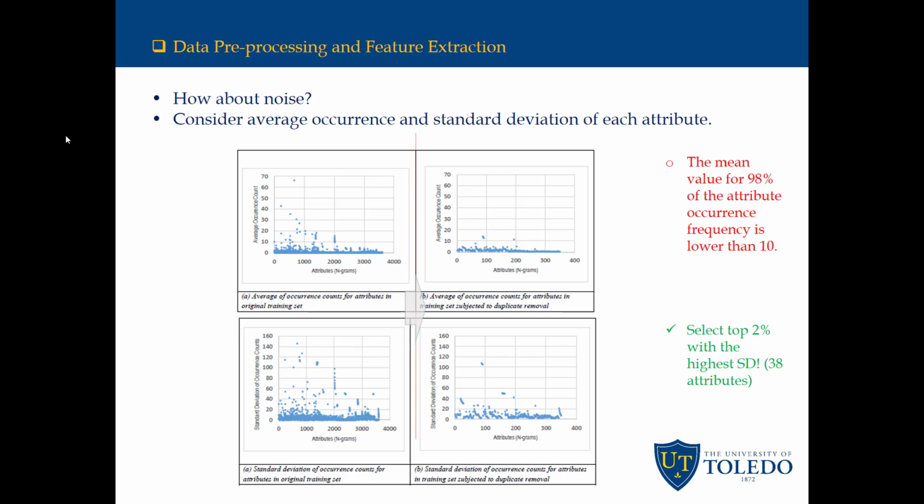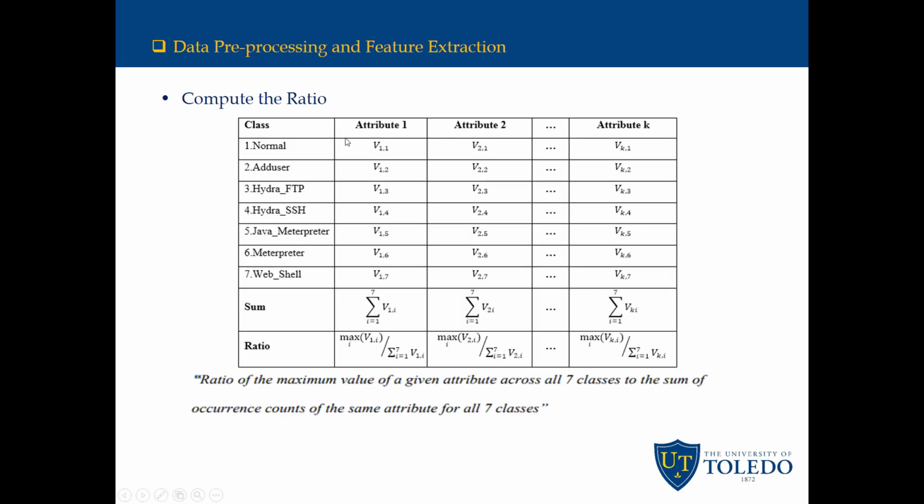The objective is to identify those attributes whose occurrence count mean values are considerably higher than the rest. Hence, the top 2% of engrams with the highest standard deviation value in the original training set are selected. Each row of the training table is allocated to one class.